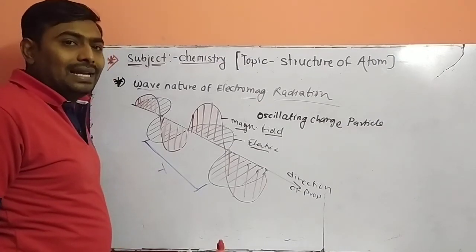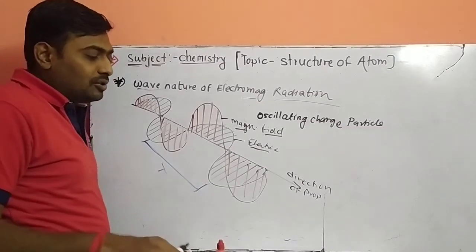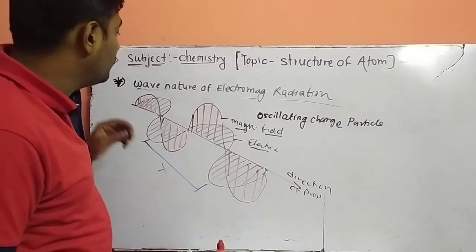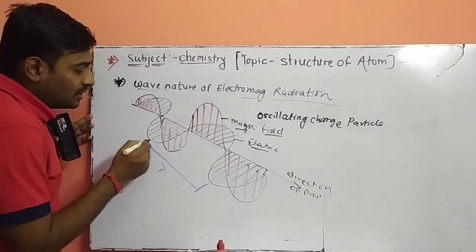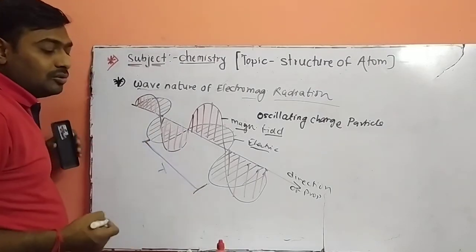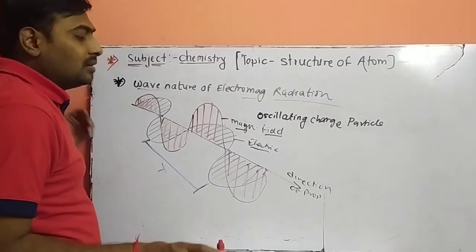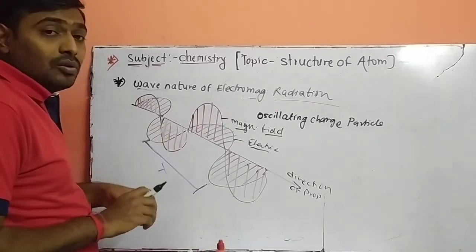Next, the characteristics of oscillating waves, or characteristics of waves, in which the first one is wavelength. The distance between two successive crests, or the distance between two successive troughs, is called wavelength. It is a length of the wave, called wavelength.